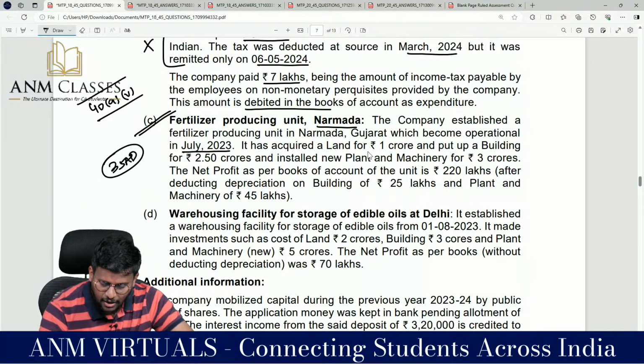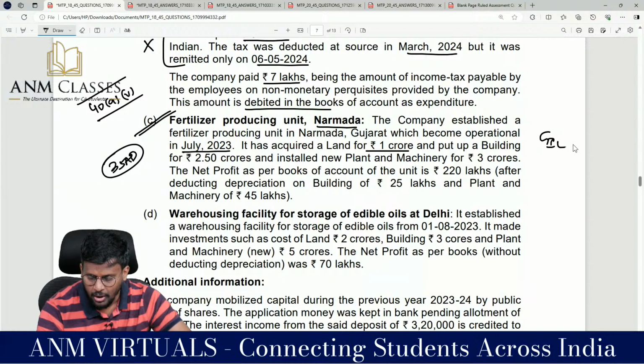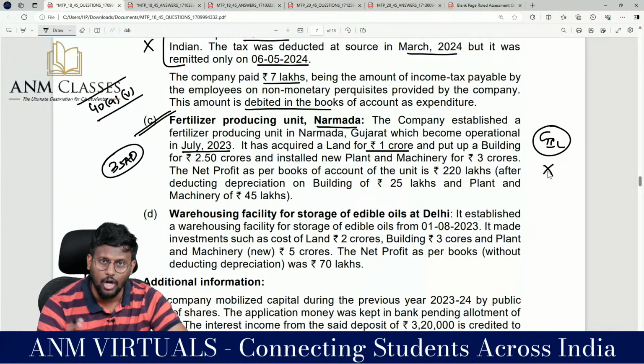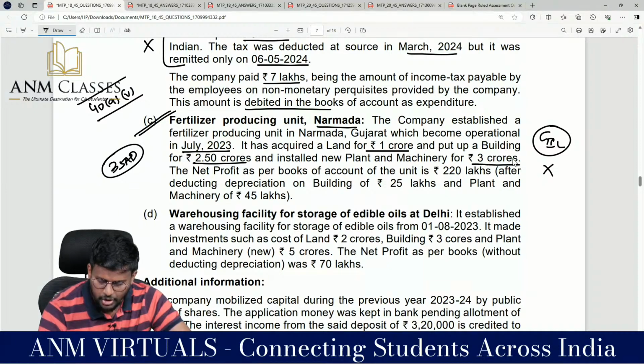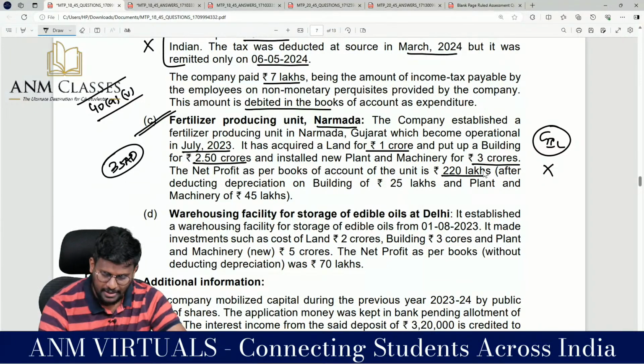It has acquired land for 1 crore. We know that GIL, goodwill, instrument and land, is not entitled to deduction under 35AD. It put up a building for 2.5 crores and installed new plant and machinery for 3 crore. Net profit as per books of accounts of this unit is 220 lakhs.